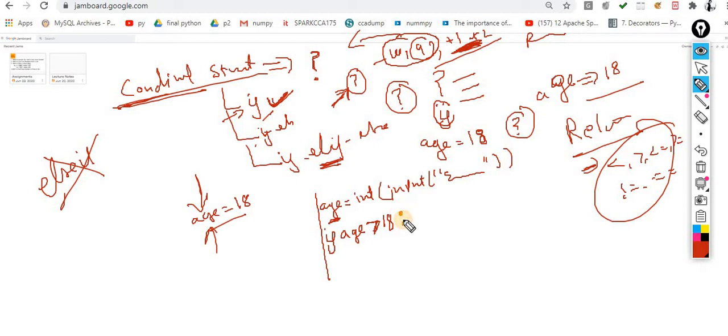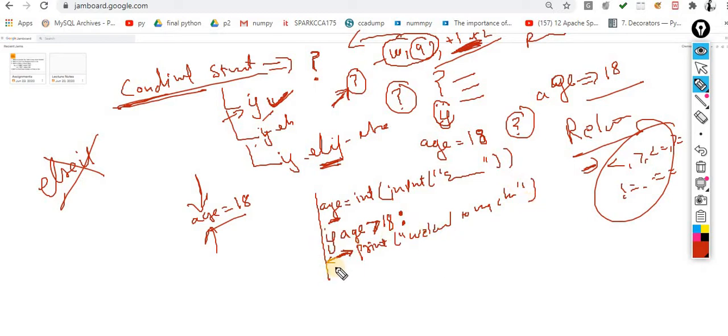Inside Python, you have to put the colon. Now keep this point in mind: whenever you use these colons inside Python, make sure in the very next line that it is mandatory to maintain a tab indentation. So I am pressing one tab and writing print "welcome to my club". Very simple and small program, very easy program.